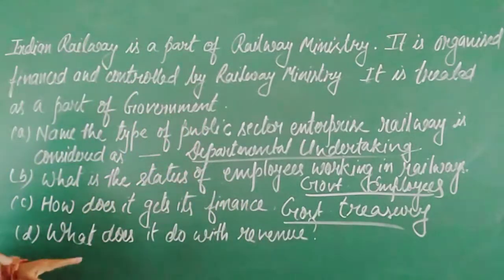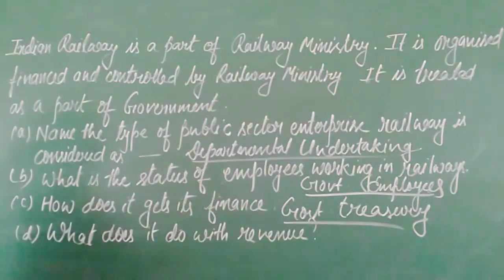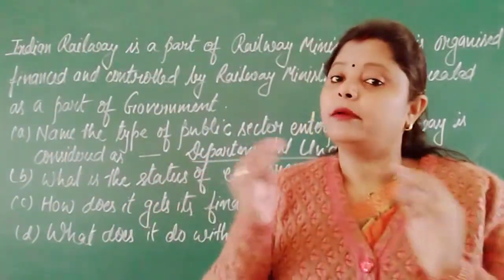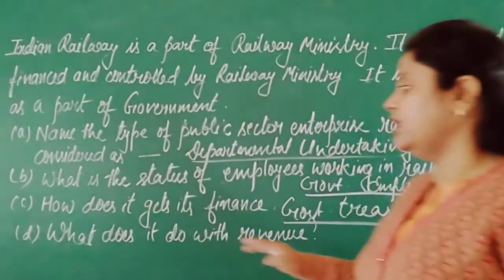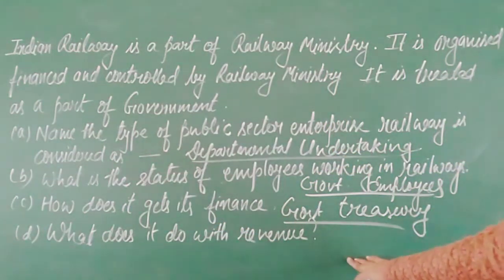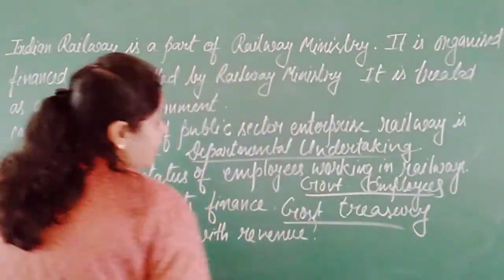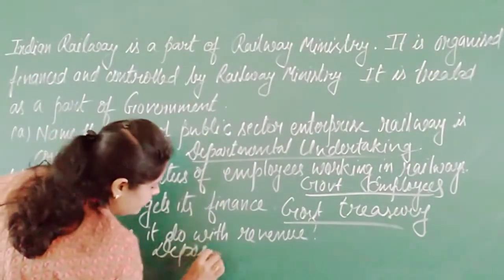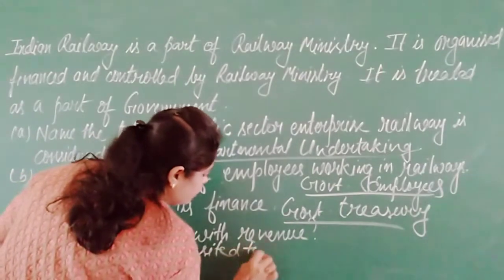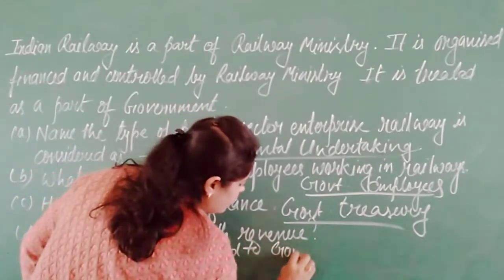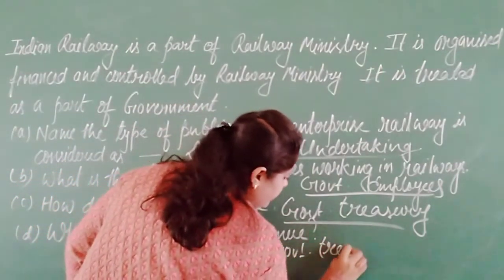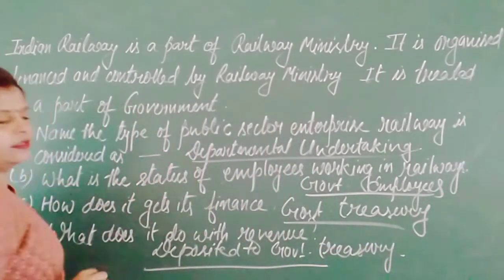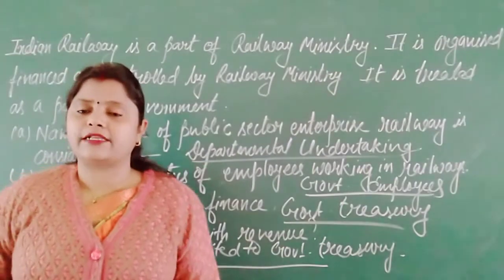Okay. So let's come to the last question. What does it do with the revenue? Right now we have discussed what it does. It pays back to the treasury. So this is the last thing here, deposited to government treasury. If I write the last answer, it will be deposited to government treasury. So this is the work. This is the final work which has to be done.